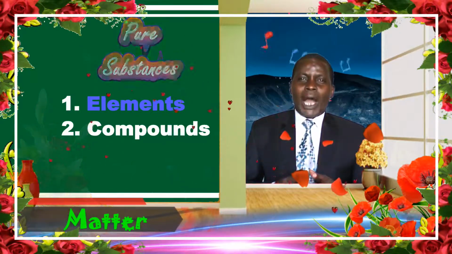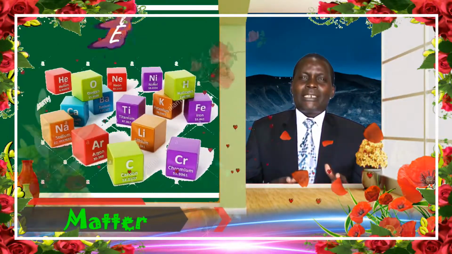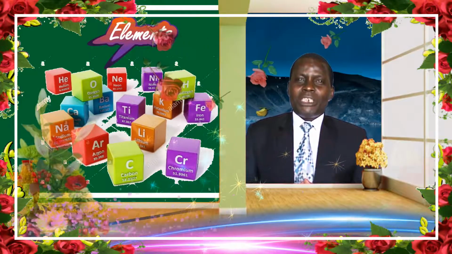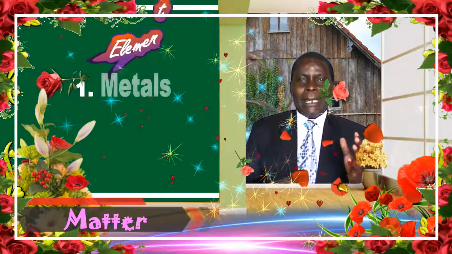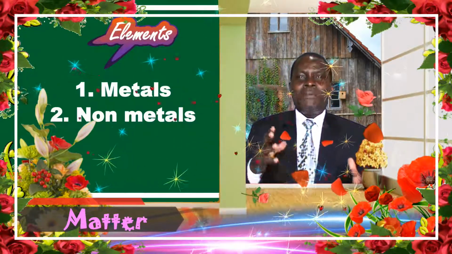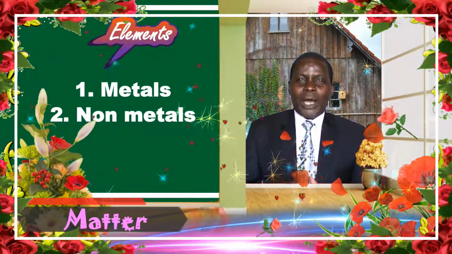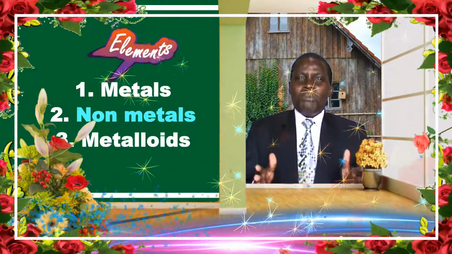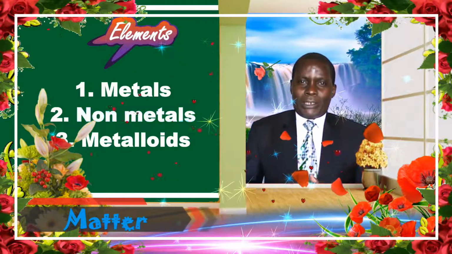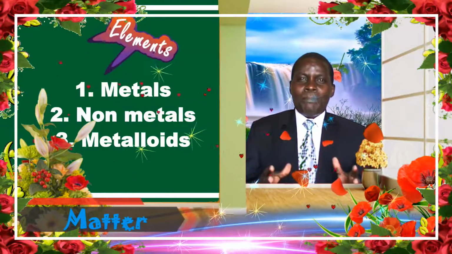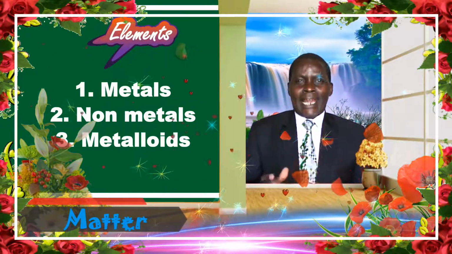Now, if you look at the elements, we further subdivide them into three groups. We have the metals and then the non-metals. Then the third one is the semi-metals, or what we call the metalloids. Metalloids are between metals and non-metals.